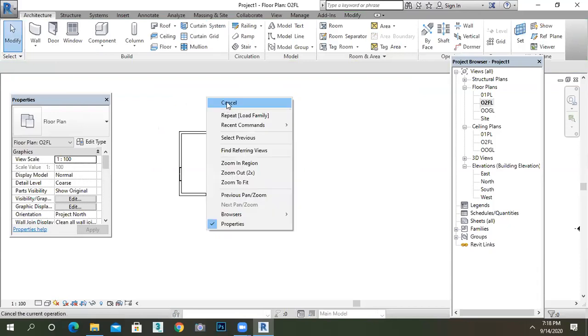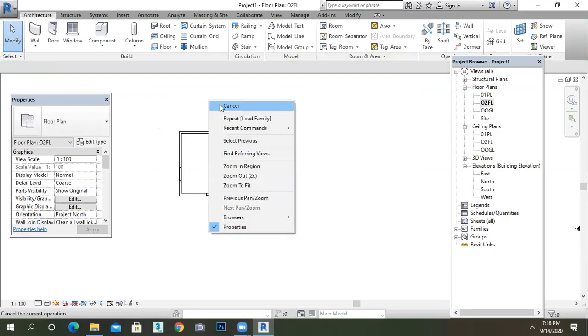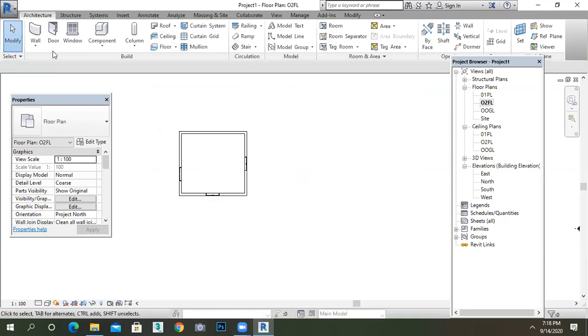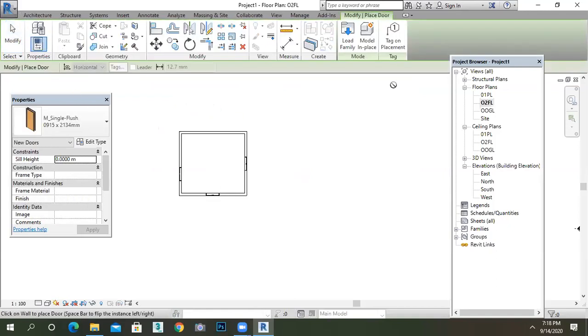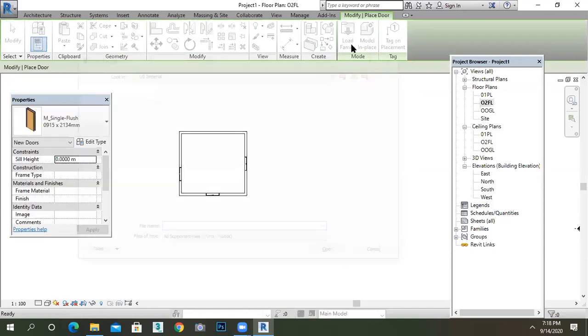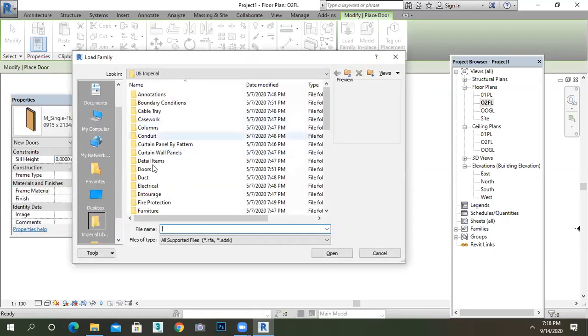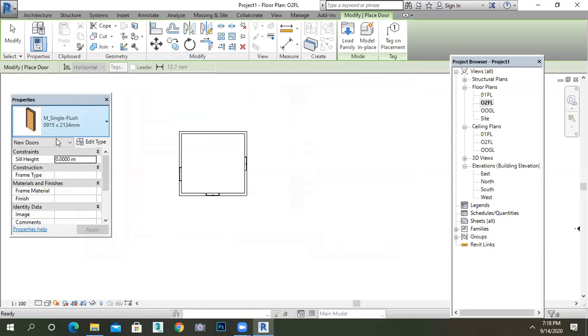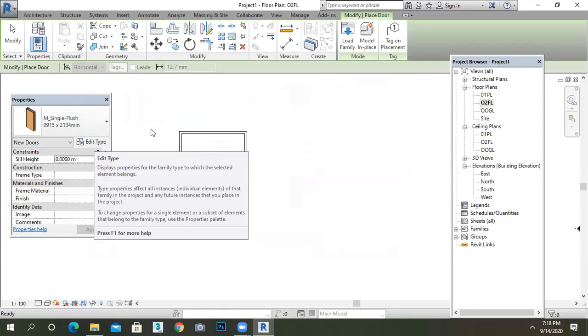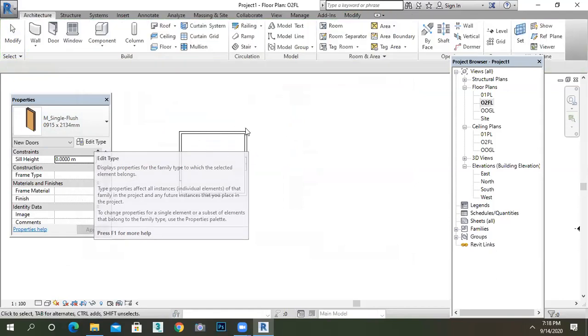You just do this process some 4 or 5 times and then go to the door and load it from the particular folder where you want to save. Select it, just say open, don't make any changes, say okay, and after loading you can see it in the property bar, then edit it, and make sure you have the proper unit.